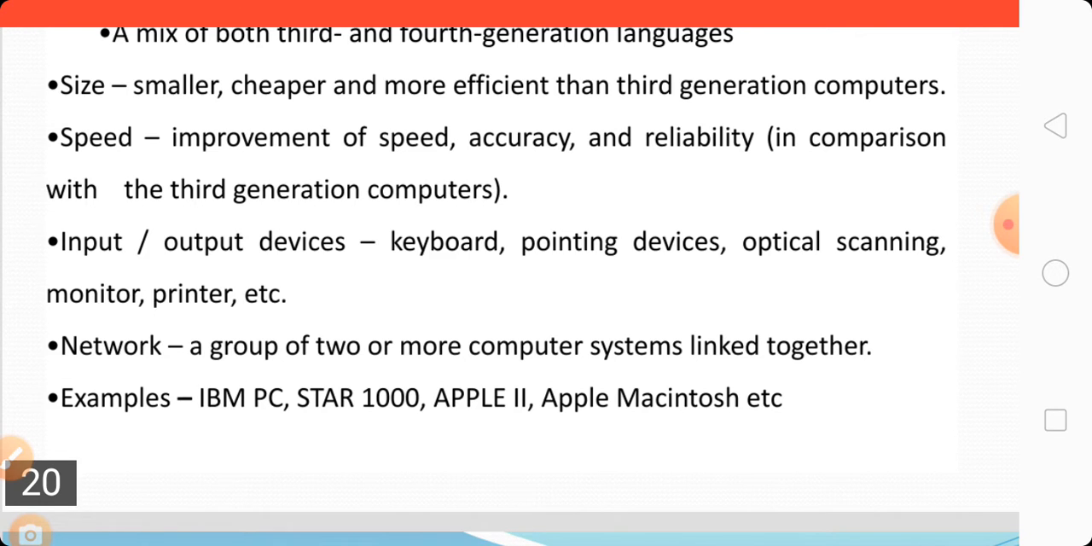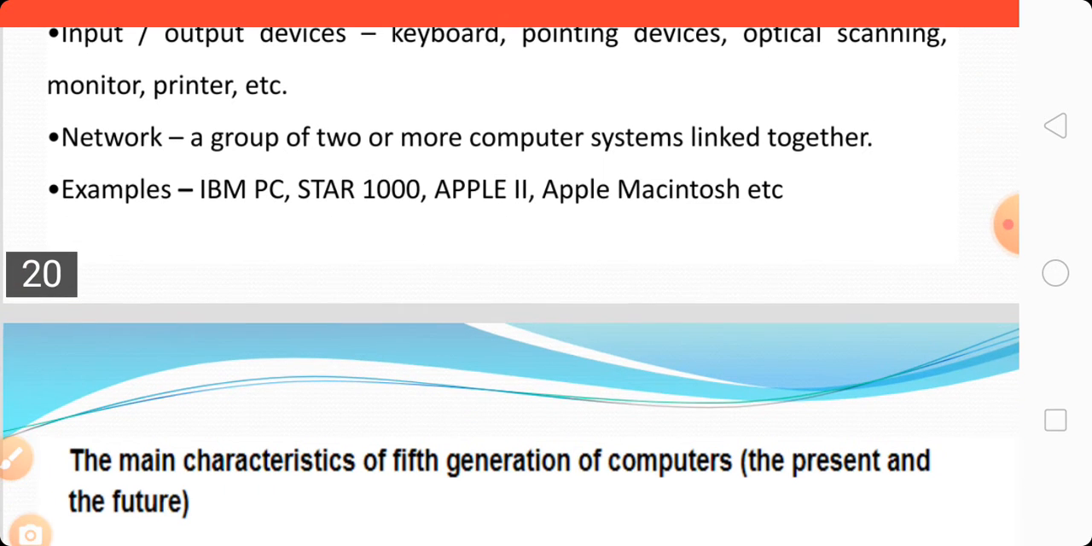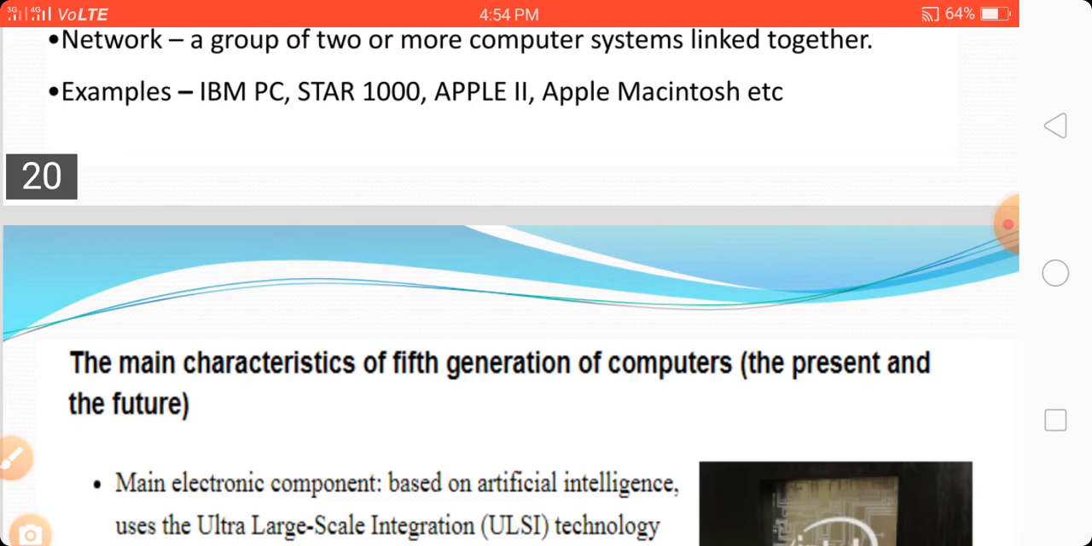Network: a group of two or more computer systems linked together. Here we can use networks and network operating systems; a group of two or more computer systems linked together to share something is called a network. So it provides us network facilities. Examples of the fourth generation of computer are IBM PC, STAR 1000, Apple, and Apple Macintosh. These are examples of computers used in the fourth generation.